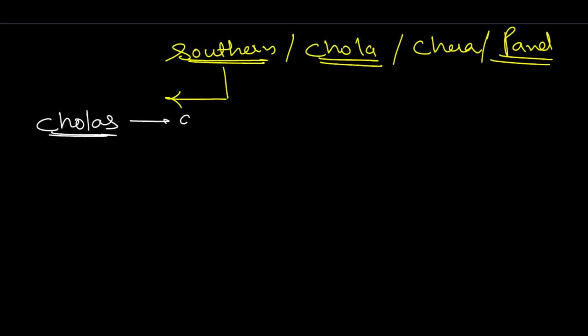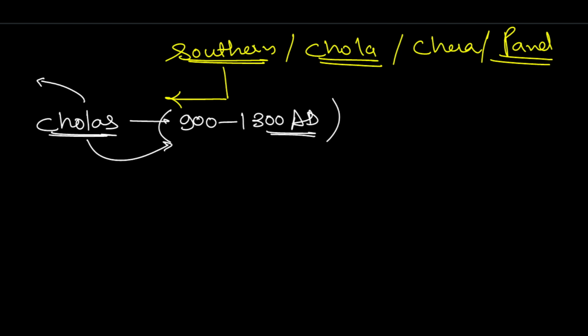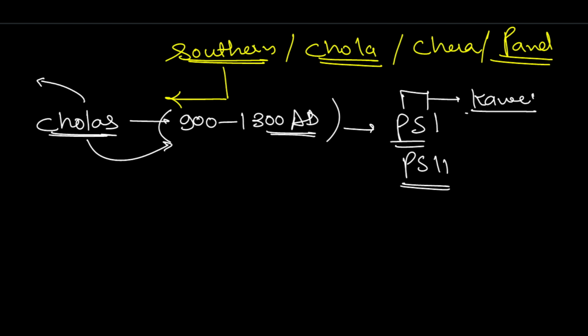Cholas existed between 900 to 1300 AD. There were traces of the Chola Empire before also, but they came to power mainly between 900 to 1300 AD. There is a movie known as PS1 and PS2. You can watch some Chola history in that. It is known as the Ponniyin Selvan. Ponni River, you know, Kaveri River. That is why this is known as Ponniyin Selvan.